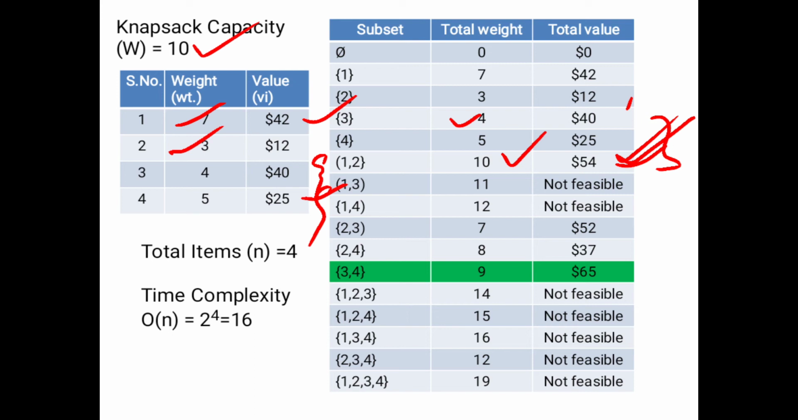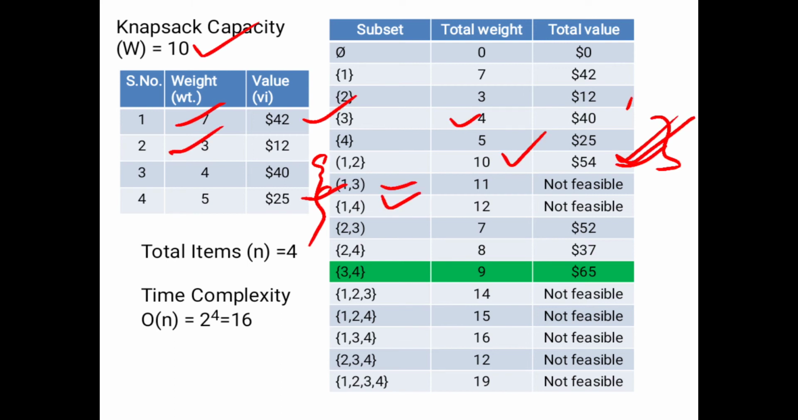Then next take 1, 2. Then find the total weight of items 1 and 2. You have 10. Then calculate the value, 54. So that is considered for the solution. Then next, combine another solution. That means 1, 3. That is another subset.